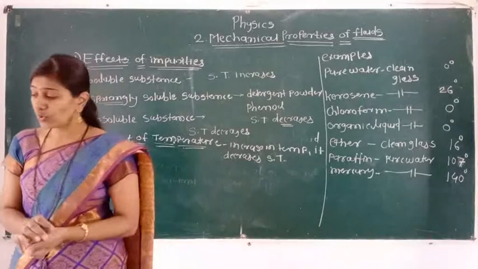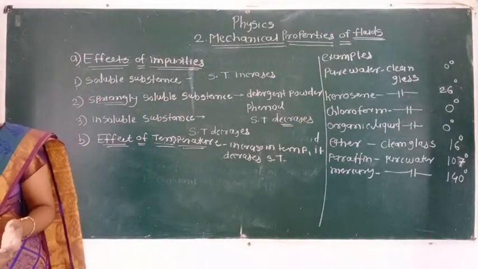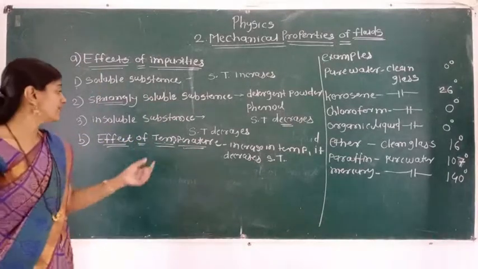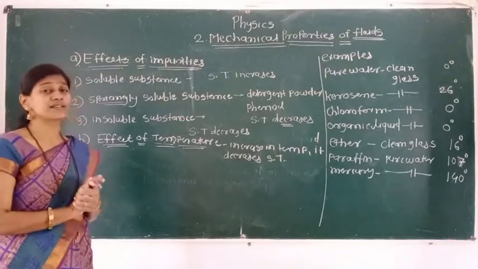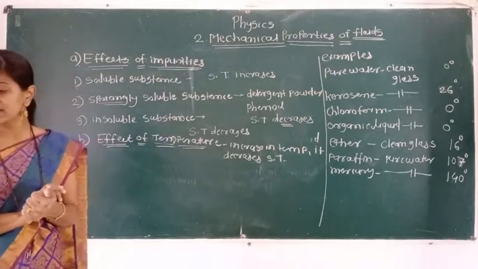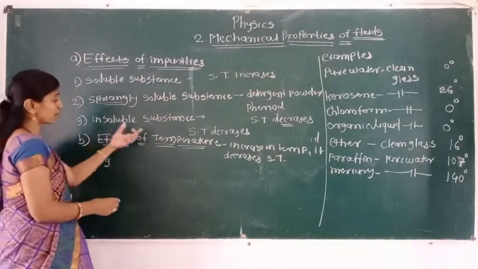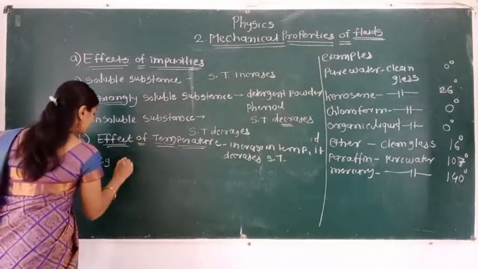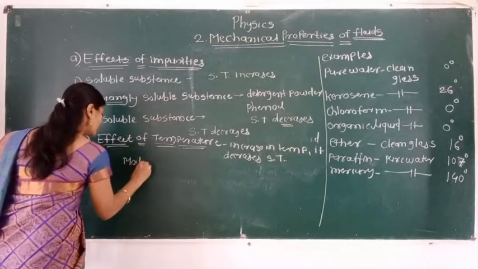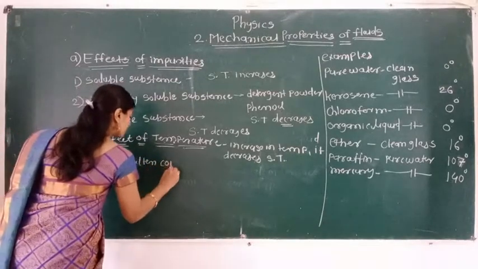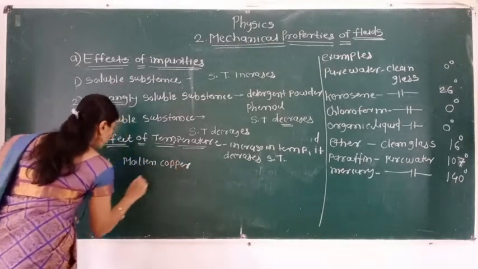Here, other examples are present in which, as the temperature increases, surface tension also increases. The examples are showing different properties than what we are discussing here: molten copper and molten cadmium.